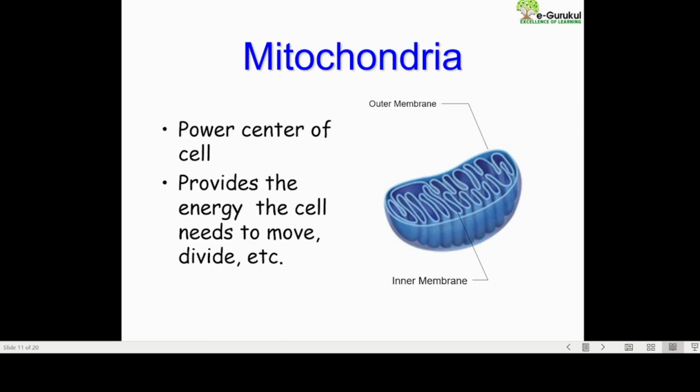It is the power center of the cell, provides the energy, and the cell needs it to move and divide. You can say power is like electricity inside. So it's a kind of complete factory. We need a head office, that is already given by the nucleus. We have an electricity company that is given by mitochondria, which is the powerhouse of the cell.